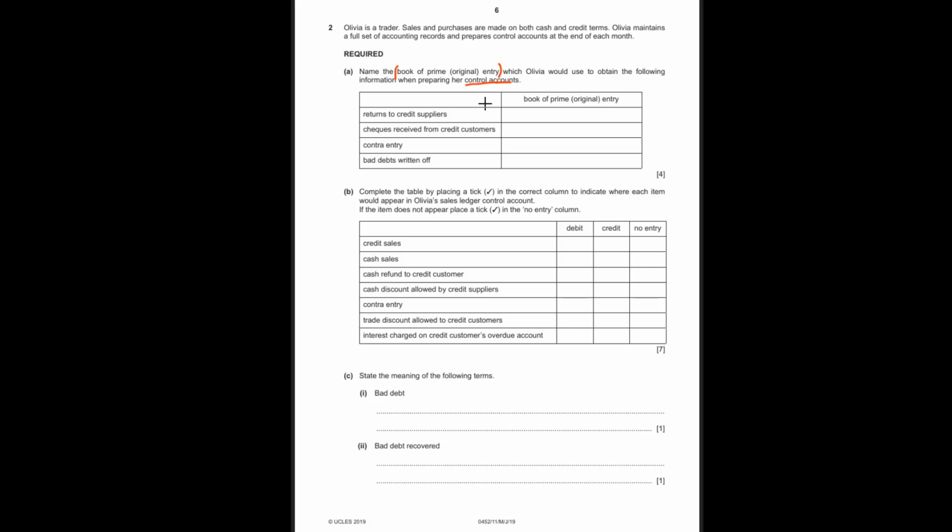There are the sales journal, purchase journal, sales return journal, purchase return journal, cash book, petty cash book, and general journal. I hope you are aware of these. Returns to credit suppliers: if they are the suppliers, we are the purchasers. So that is the purchase return journal. Remember, you have to write the full form in your exam. Do not write the short form, write the full form of everything. Checks received, anything related to cash or check, is the cash book.